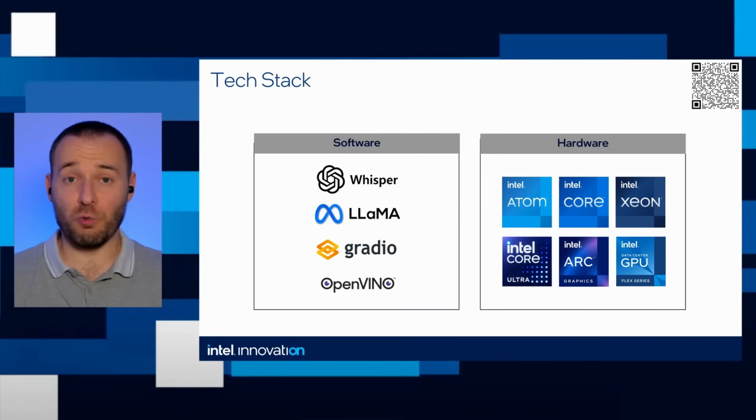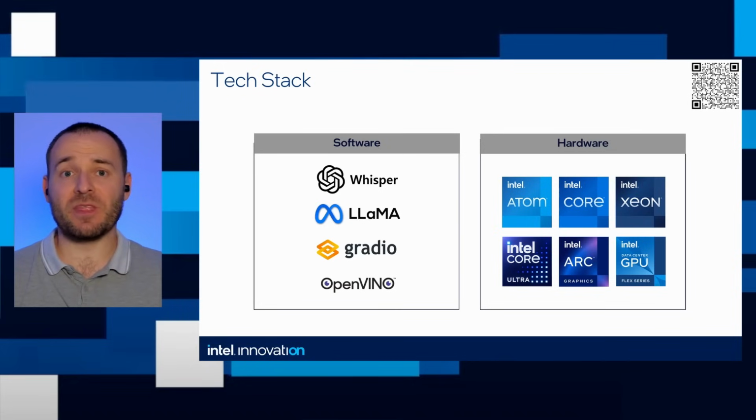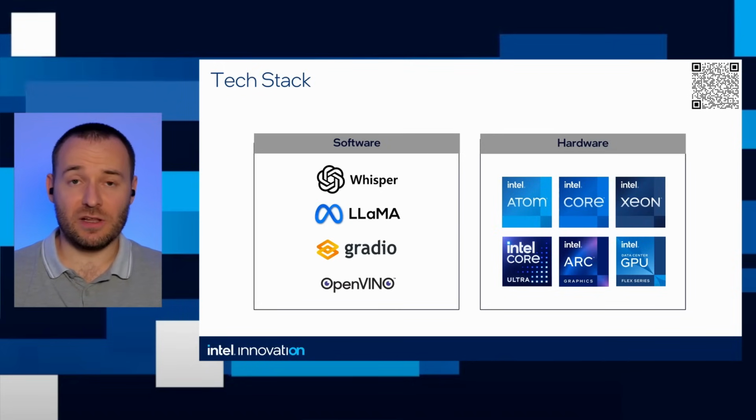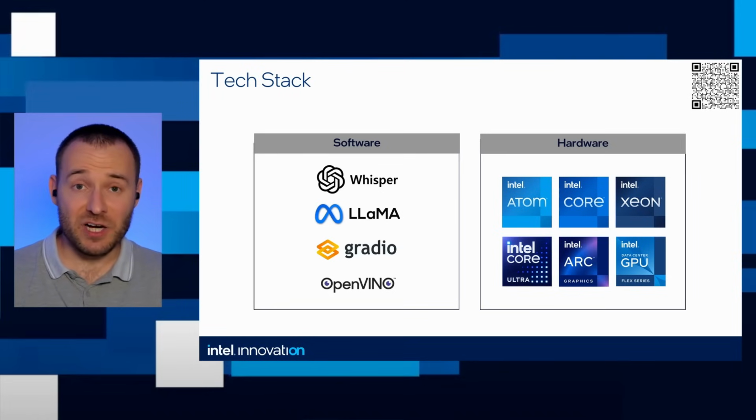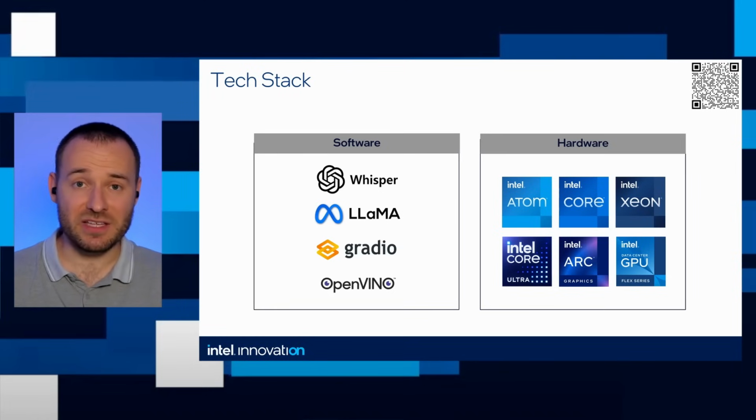So our software stack consists of Whisper. This is the model for transcription. Llama, a chat model for our chatbot to interact with the user. Gradio for a nice web interface, and OpenVINO for fast inference on Intel hardware. And the hardware we can work with, you have listed on the right.